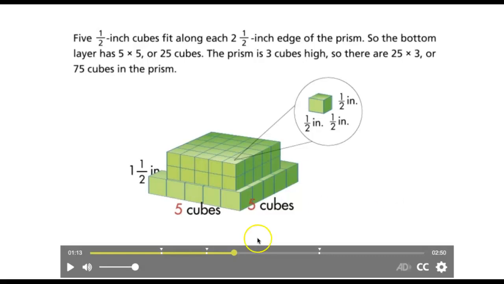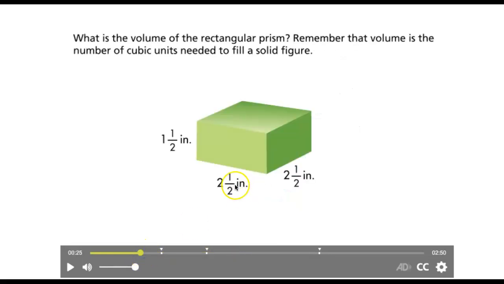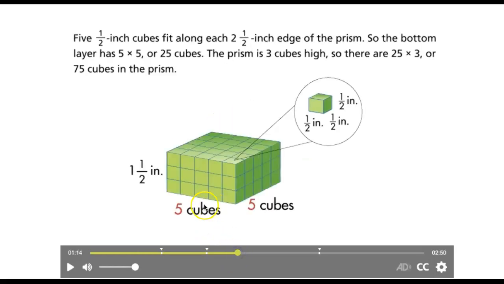Where did we divide 2 and 1/2 by 1/2, and you get 5, and then you have that for each side. That's true though. So how many 1/2 could we get from 2.5? With that said, we got 5 from 2.5. That's why this 3 cubes over here is from 1.5. So you have how many 1/2? You got 3.